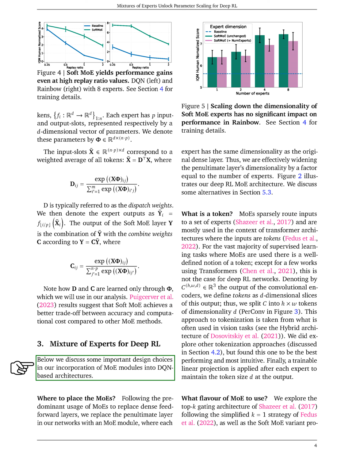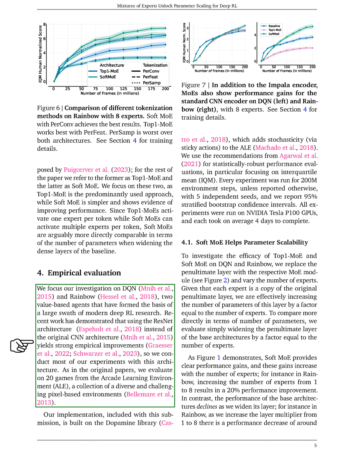Section: Empirical Evaluation. In this section, we delve into the empirical evaluation of our study. We concentrate our efforts on examining DQN and Rainbow, two cornerstone value-based agents in the realm of modern deep reinforcement learning (RL) research. It has been shown in recent studies that adopting the ResNet architecture over the traditional CNN architecture leads to significant empirical improvements. Therefore, we conduct the majority of our experiments using the ResNet architecture.